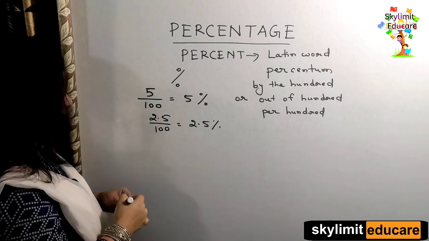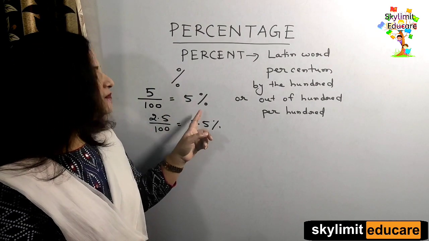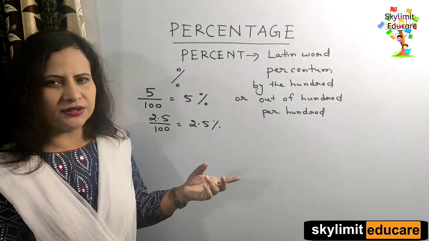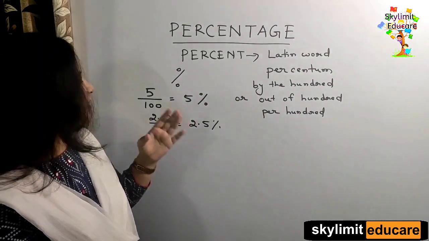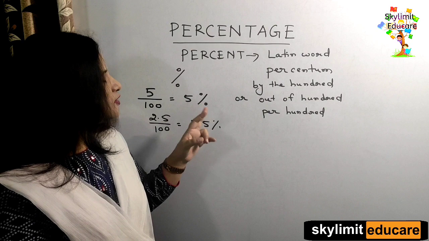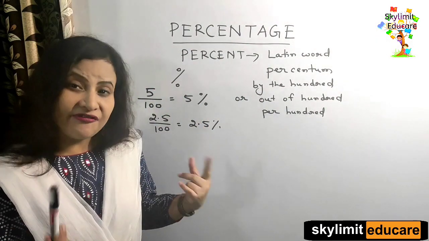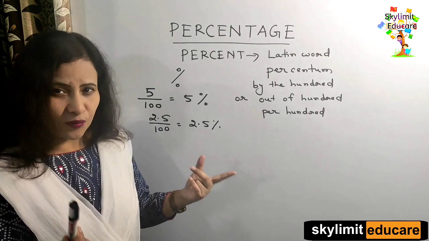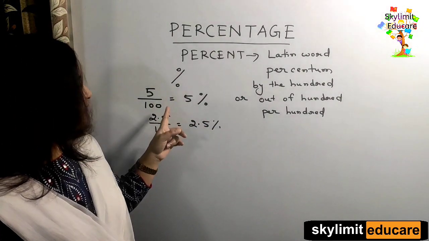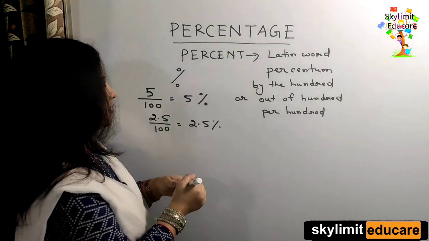Suppose it's said that 5% of the students completed their homework. So what is the meaning of that statement? The phrase 5% of students completed their homework means 5 out of every 100 students have completed their homework.